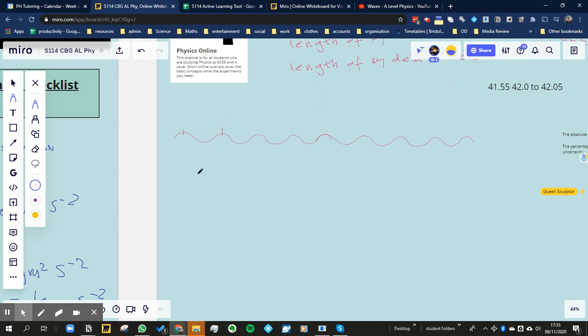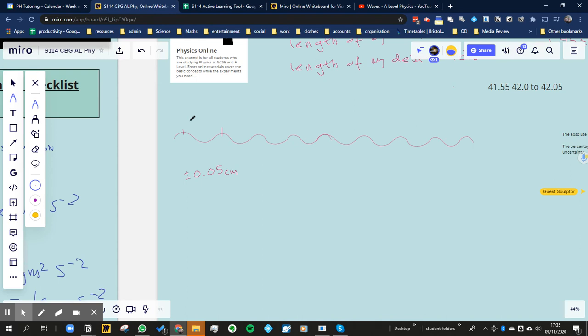I've got a ruler that measures to the nearest millimeter, so it has an uncertainty of plus or minus 0.05 centimeters. That's not my accuracy, it's my uncertainty. Whatever measurement I'm going to get is plus or minus 0.05 centimeters.